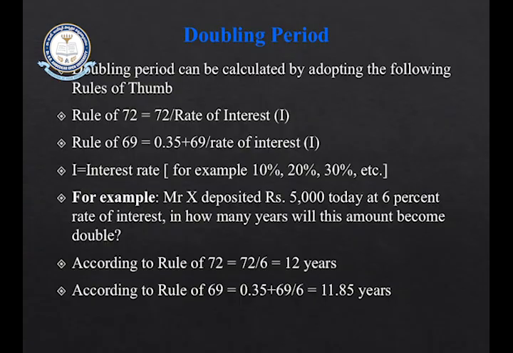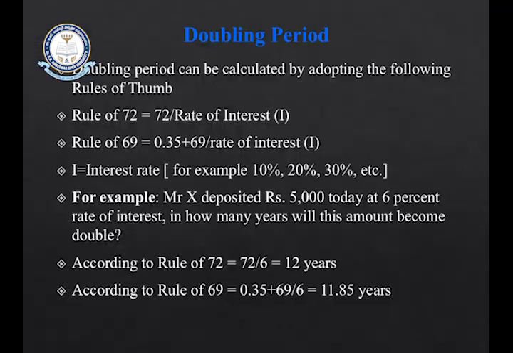For the doubling period, usually they use 2 different rules of thumb: the rule of 72 and the rule of 69. Rule of 72 is equal to 72 divided by the rate of interest, at whatever rate we are getting interest. Rule of 69 is equal to 0.35 plus 69 divided by the rate of interest. Whatever our rate of interest may be, if you divide by that, you will know how much time it takes for our amount to become double. That is called the doubling period.